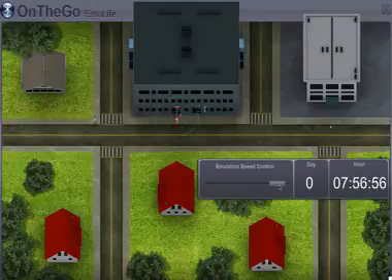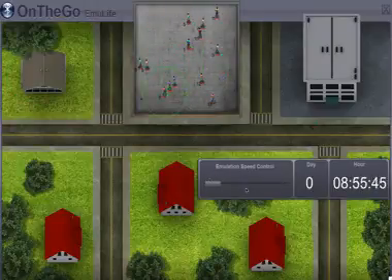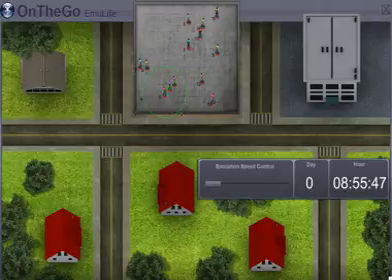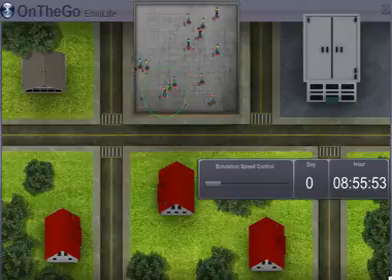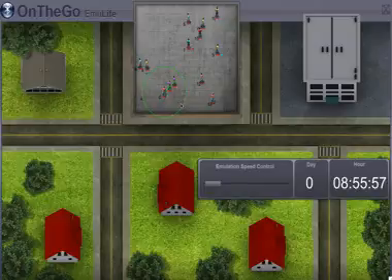So if we just run a little bit until 9 o'clock, now our user of interest is at work. We can see a couple of things here. The first one is this green line. This is the Bluetooth coverage. It basically shows which contacts you can see and exchange Bluetooth messages with, and these green lines are the Bluetooth connections.